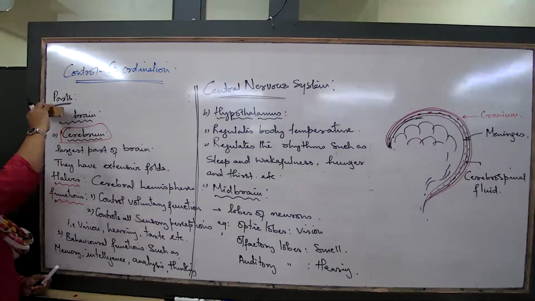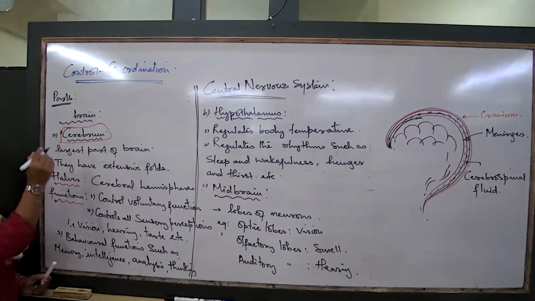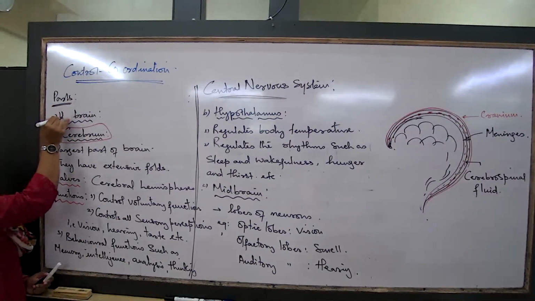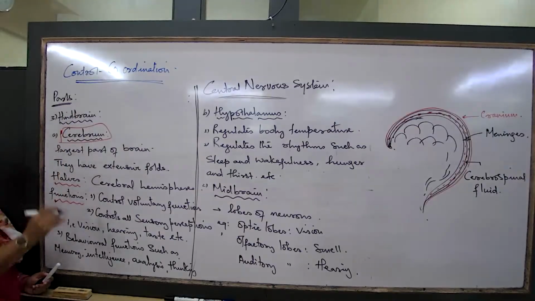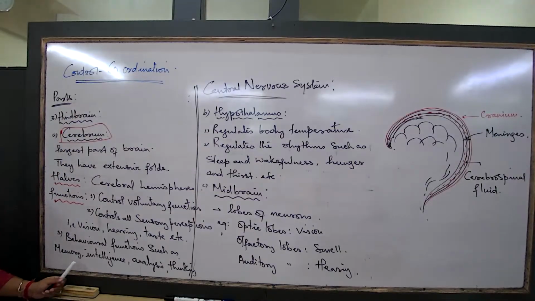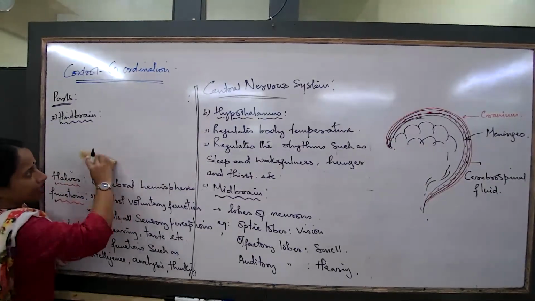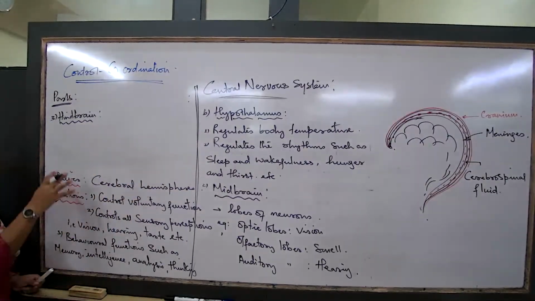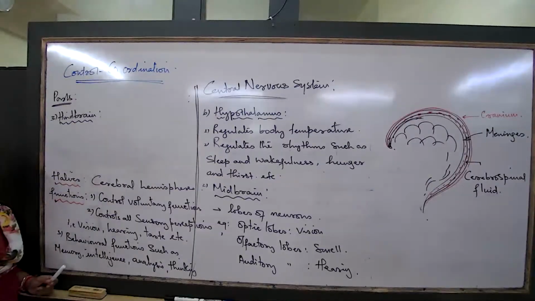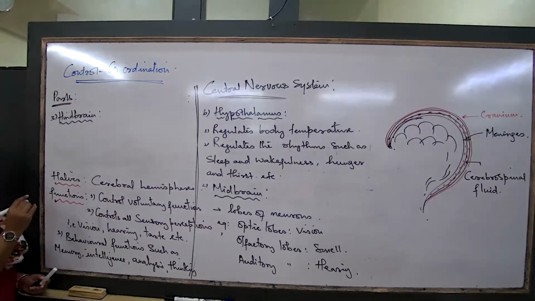Now, the major part that you again have in your syllabus is the third part of the brain, known as the hindbrain. What are the parts of the hindbrain? Now, let us again go through. This is a very important section, the forebrain that I talked about and the hindbrain that I am talking about. What are the parts of the hindbrain?